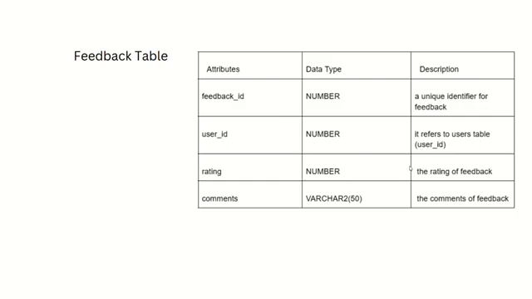And at last we have the feedback table. In the feedback table the attributes are feedback ID, user ID, rating and comments. Feedback ID is a primary key and user ID is a foreign key, which refers to users.